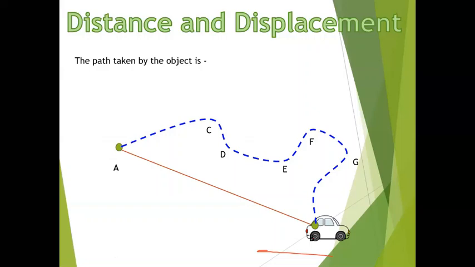But when I ask you what is the distance traveled by it, you will just add this particular path. That means you will start from A to C, C to D, D to E by using any inch tape or any other device, or even you can have a thread and you can measure it. But when you see AB directly, this red color line, okay, very good. You are also making it. Shabash, very good. Now you will get a prize for this. A to B.